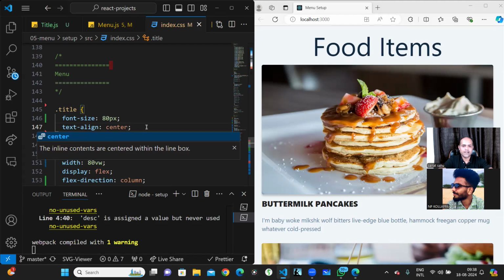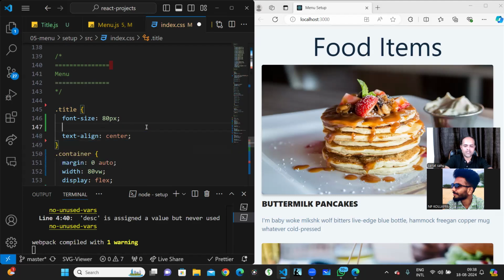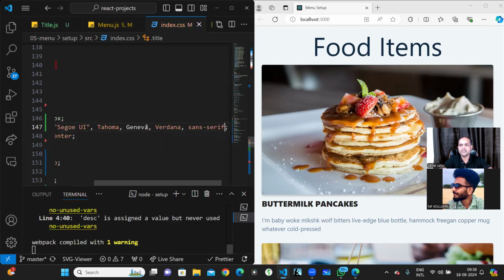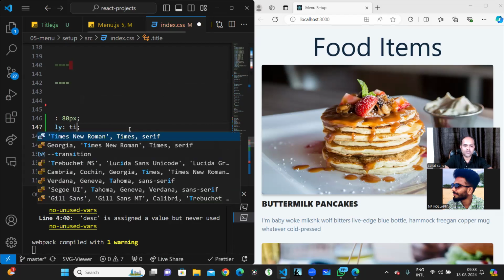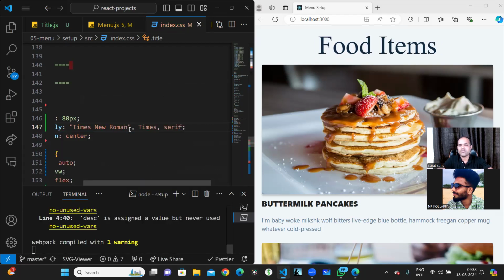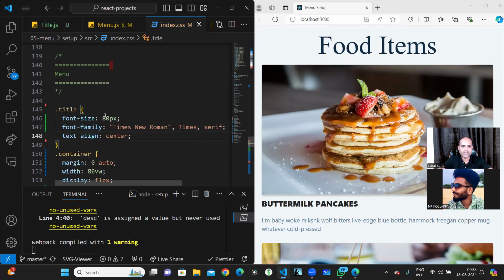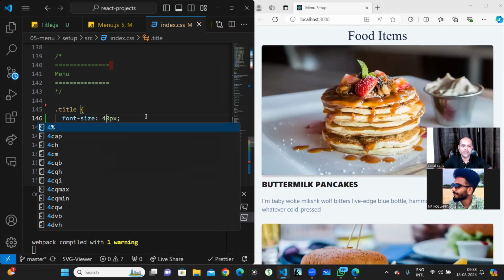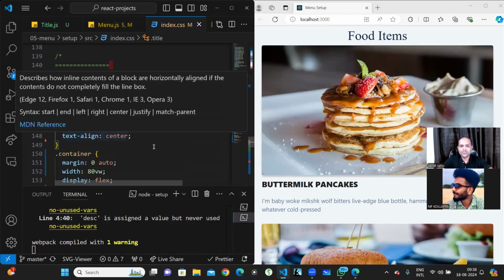Okay, nice. This is not looking good at all. So I just tell the font family, I just change it to something else. I think it is default using that only. Maybe Times New Roman. Let's just test how it looks. Yeah, now it is looking good. Okay, it is too high, right? 40 pixel will be good. Yeah, okay, fine. So this is looking good.